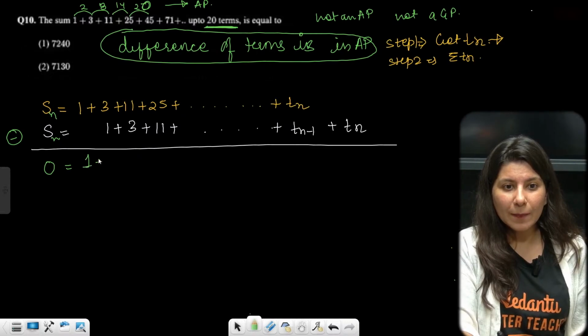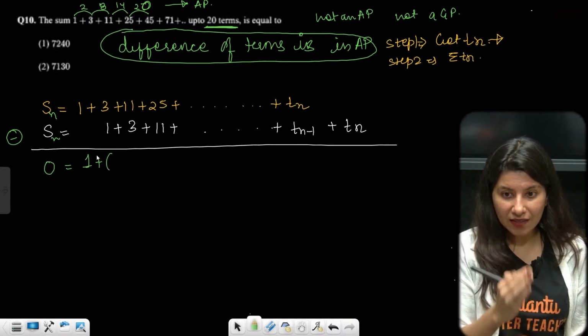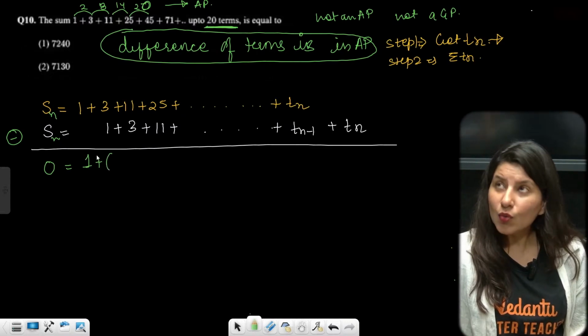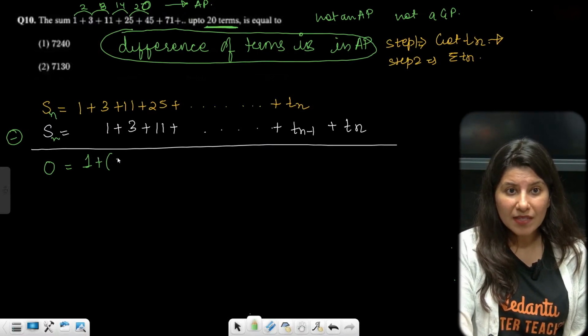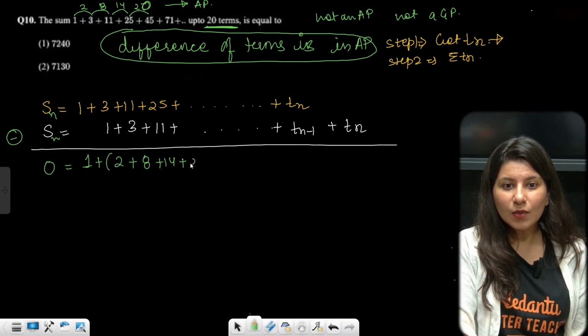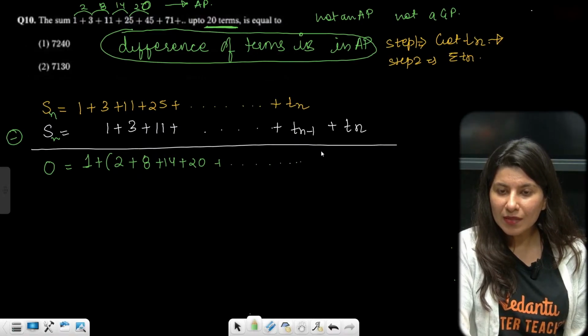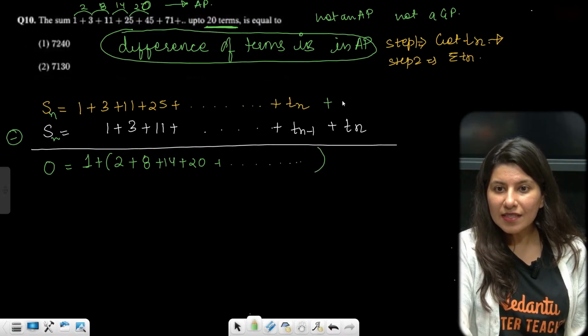So this is 1 plus. After one term, you start getting a series, an AP: 3 minus 1 is 2, then 8, then 14, then 20, all the way up to the term Tn minus 1, and then 0 minus Tn, so minus Tn.